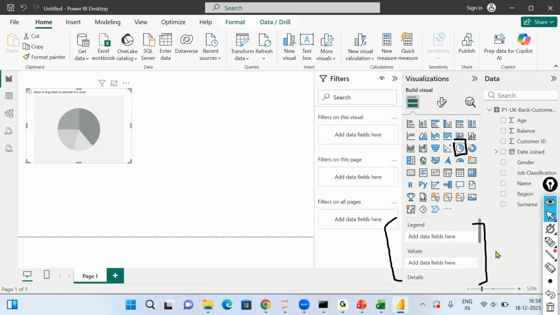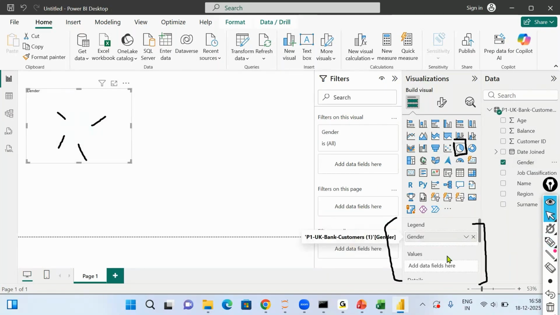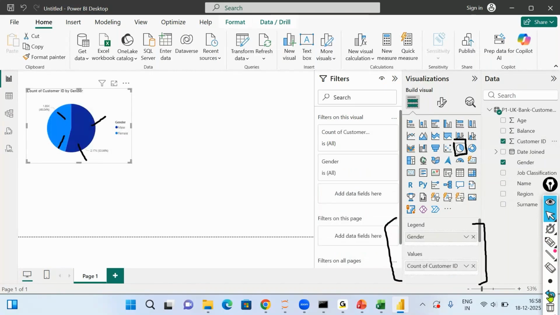Now pie chart, all of us know, right? Something which we use for market share, to show the percentage of the data. What percentage of customers are male, what percentage female. This is where we use a pie chart. In the pie chart, we have an option of legend. Legend means color coding, like every slice in the pie chart has a different color. So I drag gender onto the legend. And what values do I want to calculate? I want to see the count of customer ID. So if you drag customer ID in the values, this is where you will see your pie chart is ready.